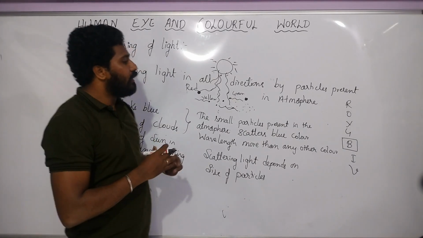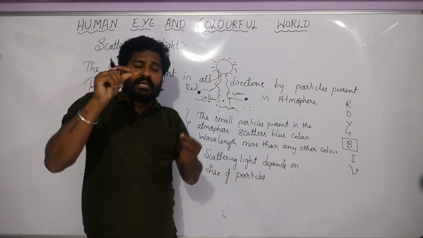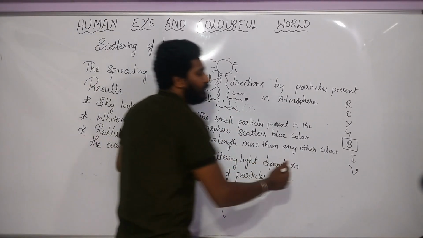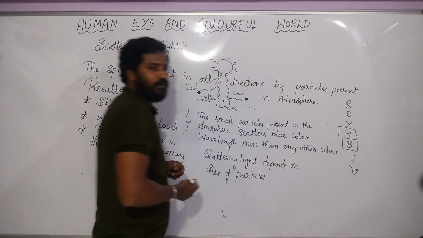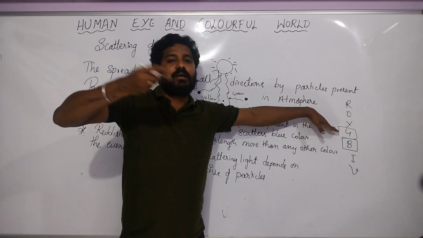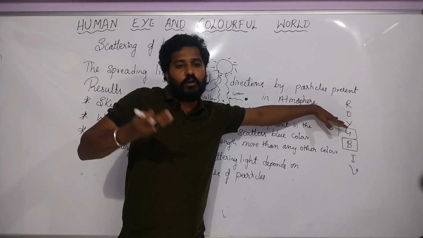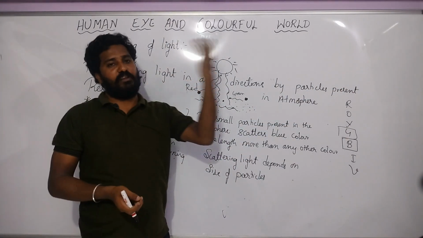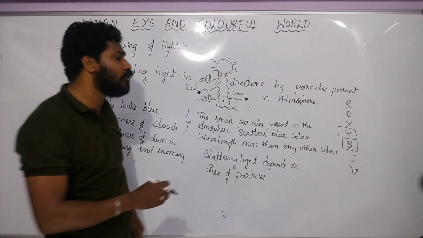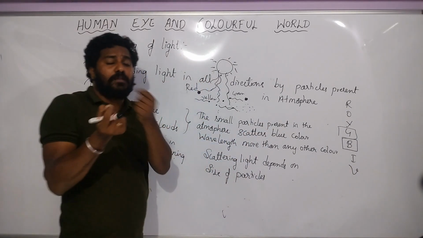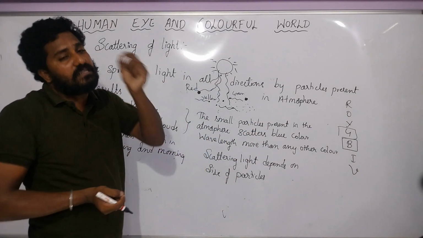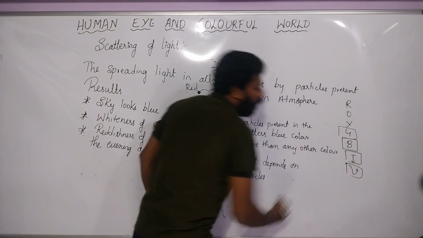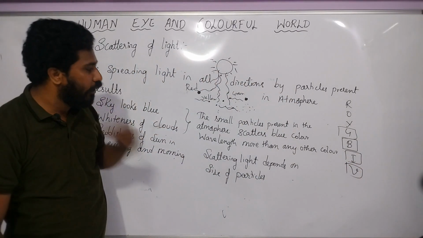Understood, children? Okay, so what if the size of the particles is a little bit bigger? Then the sky color would have looked green, or if a little bit even more, the sky color would have looked yellow and orange and red or something like that. So different colors. And what if the size of the particles is smaller? Then the sky would have looked indigo or violet. Okay, did you understand, children?